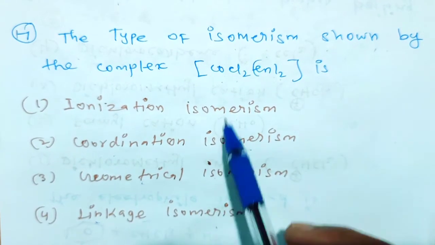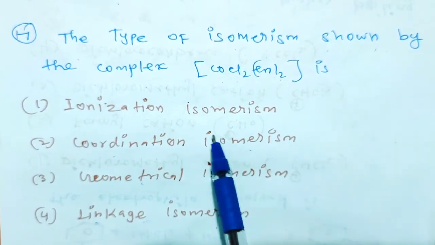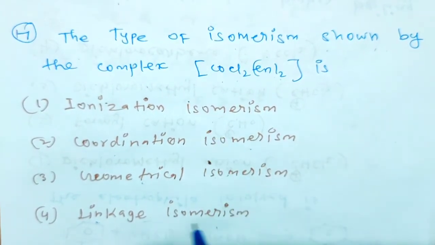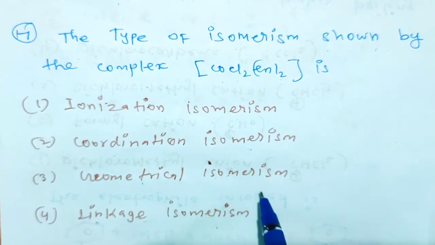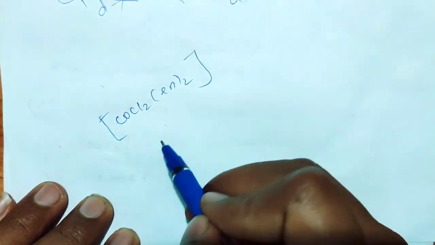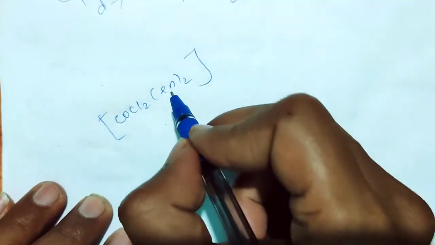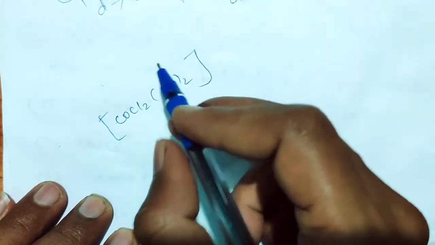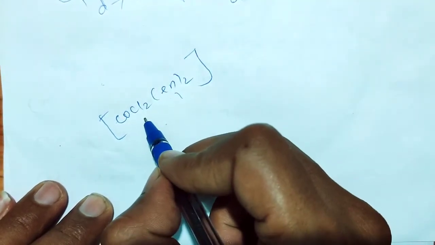Now these four options are given, right? So here ionization isomerism and linkage isomerism are not possible. So you see coordination isomerism and geometrical isomerism. So [CoCl2(en)2] is given, right? Ethylenediamine is a bidentate ligand. Now chlorine is a monodentate ligand.